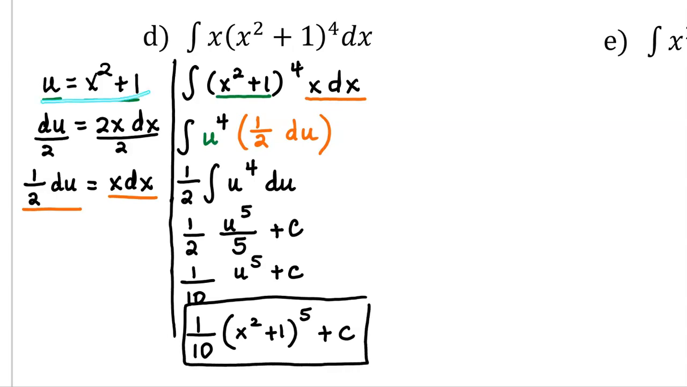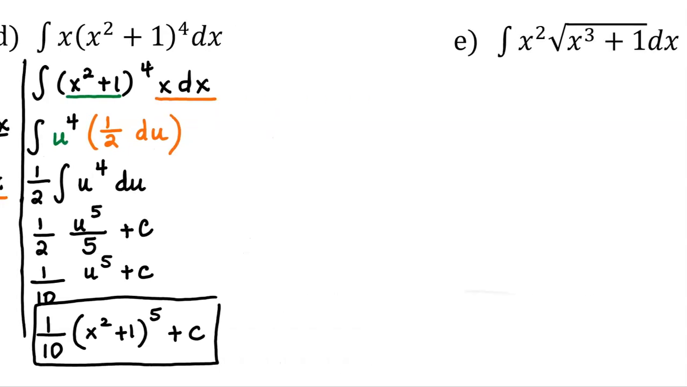So when we make a choice of u and what we get as our du is off by a constant, some multiple of it, we're able to manipulate that equation to solve for exactly what we have left in the integral and then proceed. Let's look at another example.